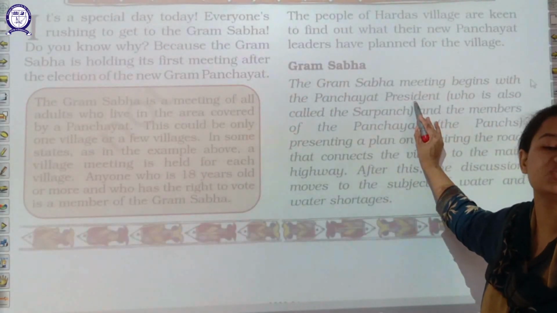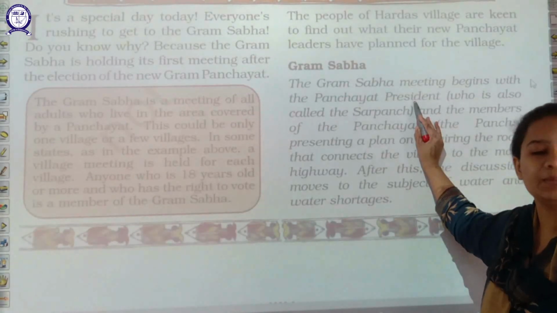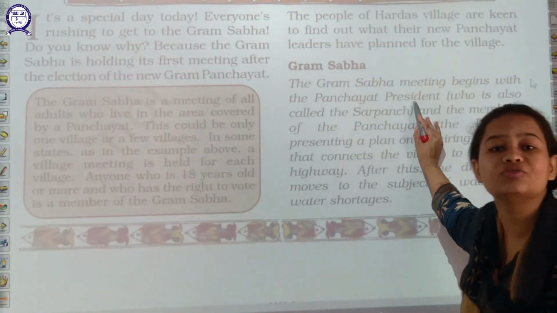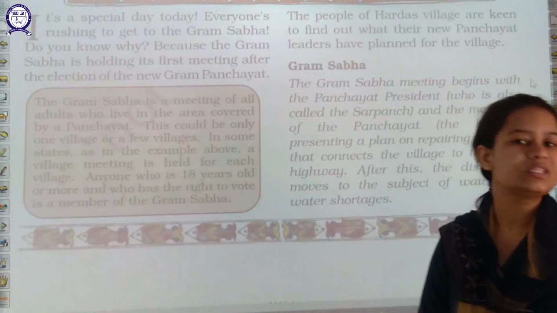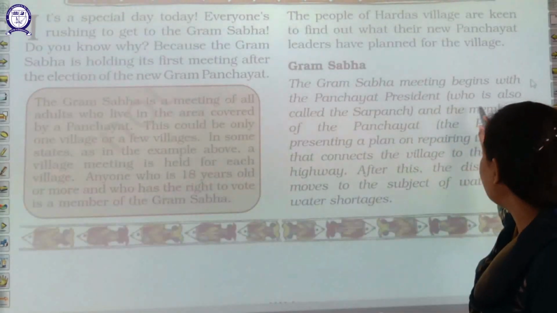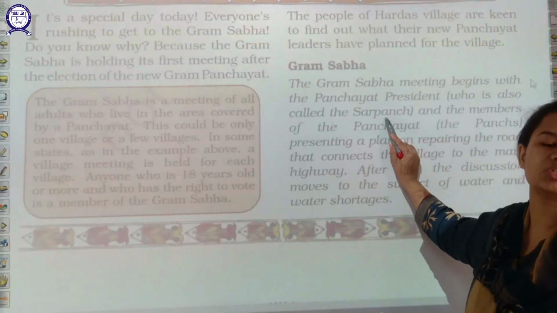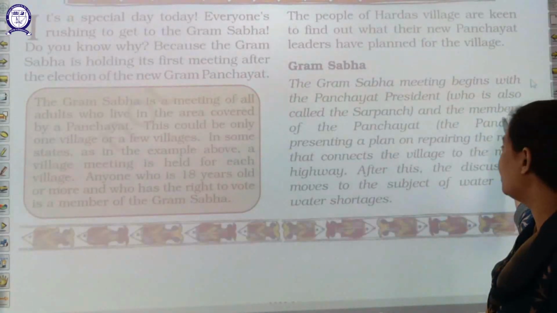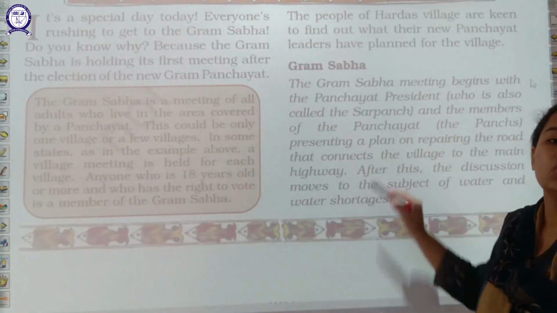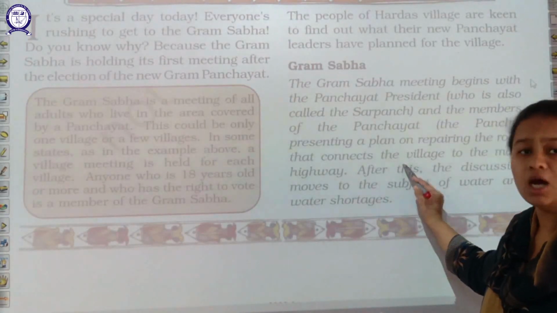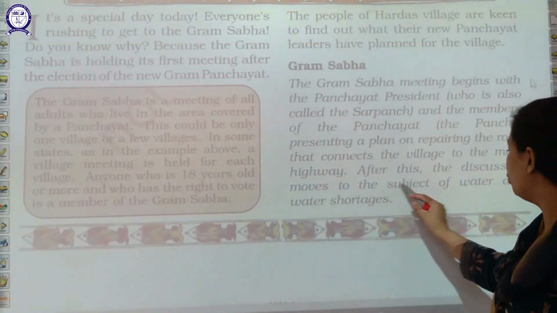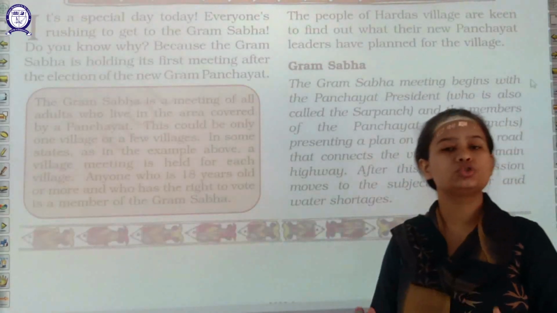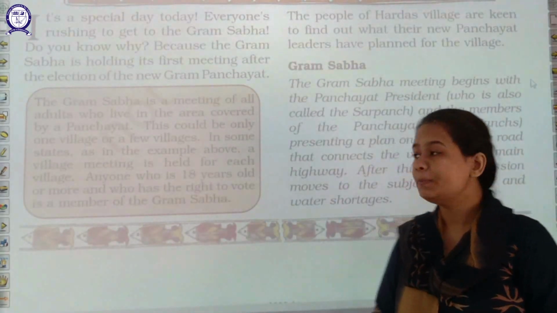What do you mean by Panchayat President? Panchayat President means the head of the Panchayat, who is your sarpanch, and along with the sarpanch, other members are also present in this Gram meeting to discuss various issues and solve the problems of people.